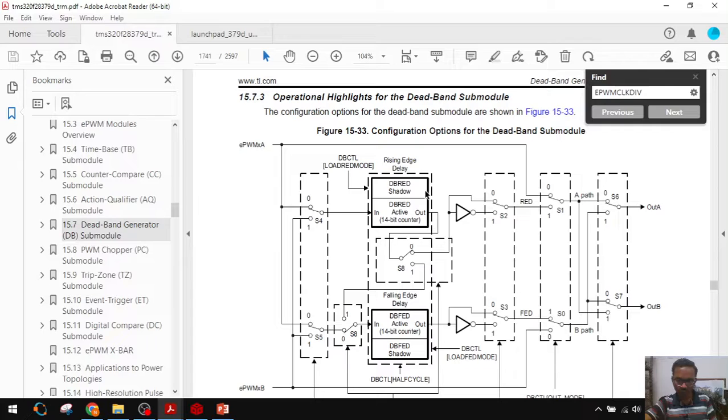DBRED we have loaded. Initially take this signal, S4 is 0, delay by rising edge delay register. According to that it will come. S8 is default 0. Then put this S1 to 1, position 1. Then this will be available at the GPIO 0, output A.